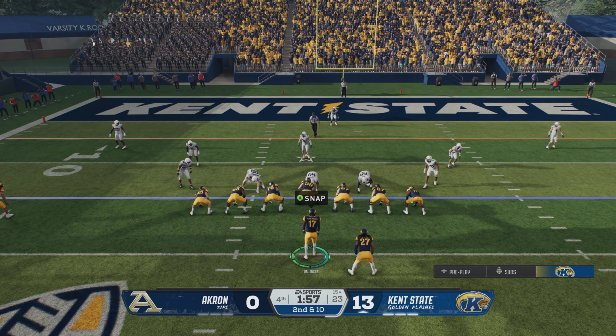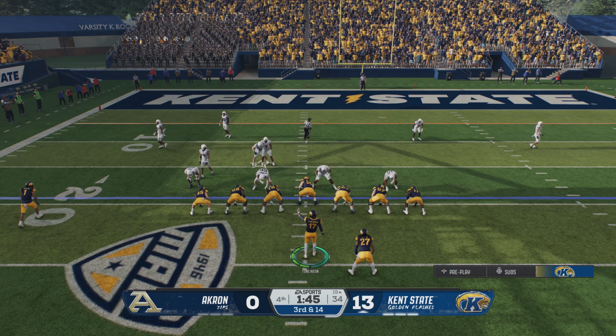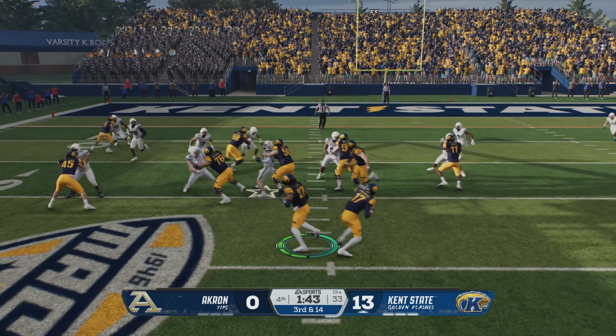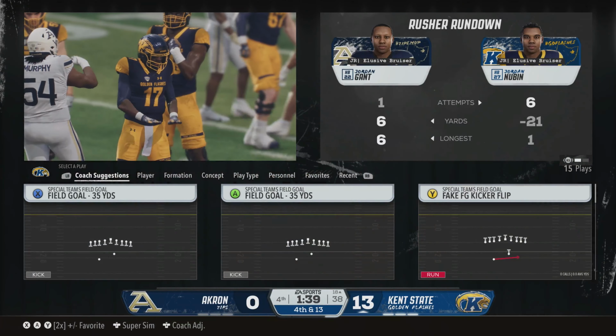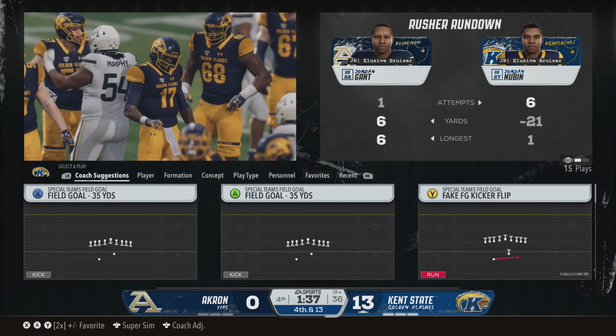So after the incompletion, it's second down. Chewing clock with the running game. They tackle him behind the line, a loss of 4. Not going to be easy here. Backed up, a long way to go for a first down. Takes the handoff again, and this one goes nowhere. Lucky to get back to the line of scrimmage.